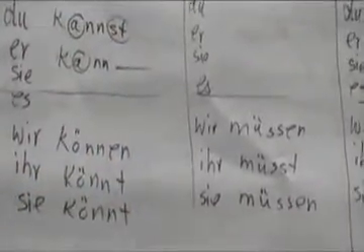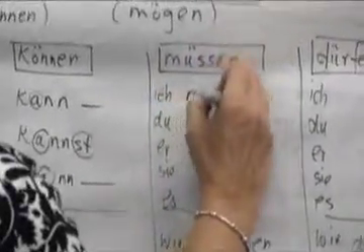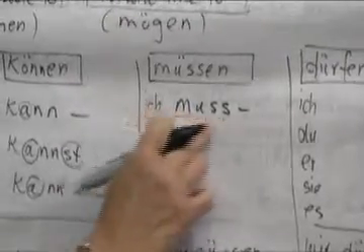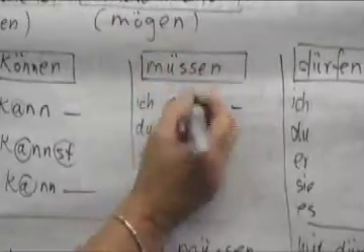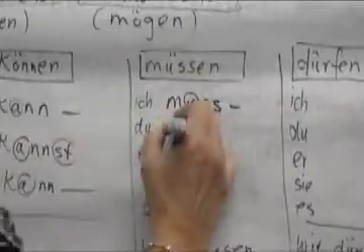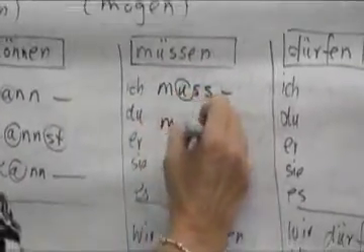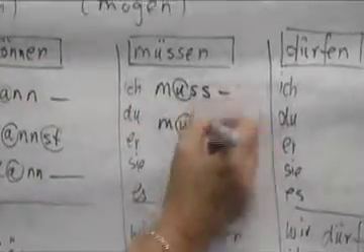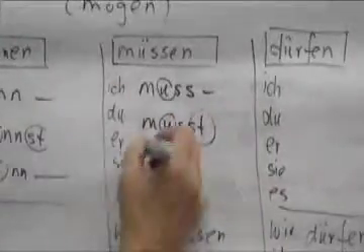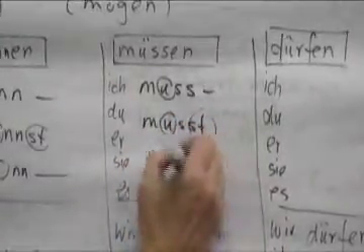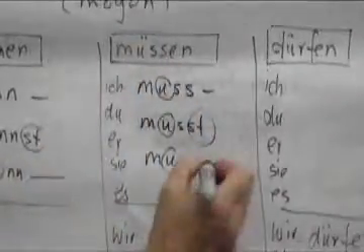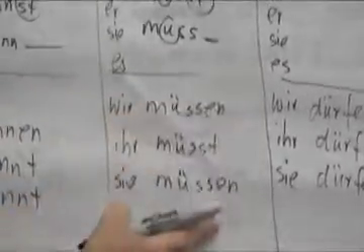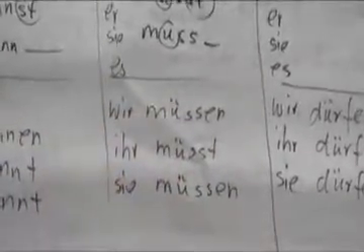Now, let's see what happens when we use the modal müssen. Ich muss. In English we say I must, right? So you see the same basic form still in German also. The umlaut drops out, ü becomes u, and no ending for ich. Du musst. Again, ü to u, st ending. Sie, es muss. The ü umlaut to u, no ending. Plural goes back to the infinitive form with the personal endings. Wir müssen, ihr müsst, sie müssen.